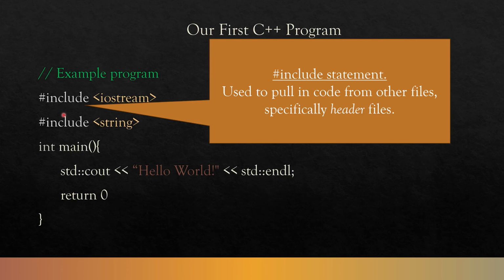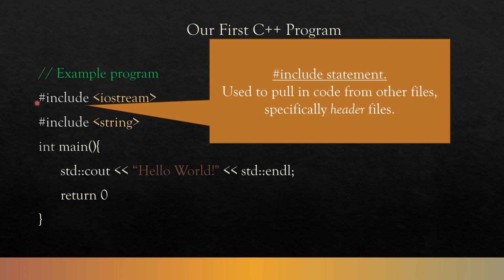Now here you have something called an include, #include. And then you have these two carets and then things following it. The include statement's entire job is to pull code in from other files, specifically their header files. More on that later. But we use this to include other things.